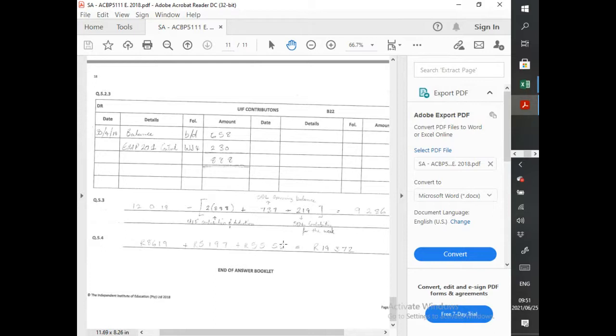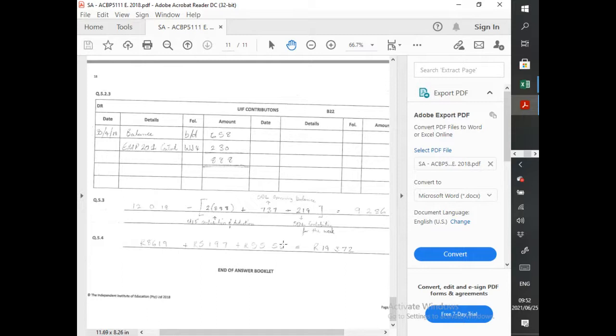I do not know why we are doing what we have done over there. What am I doing over there? Yeah, they want us to calculate the PAYE that would appear in the EMP 201. So I don't know what I was doing over there. You see, that's the UIF contribution. But where am I also getting the 388? Just quickly see. Yeah, I've got no idea what it is. So yeah,